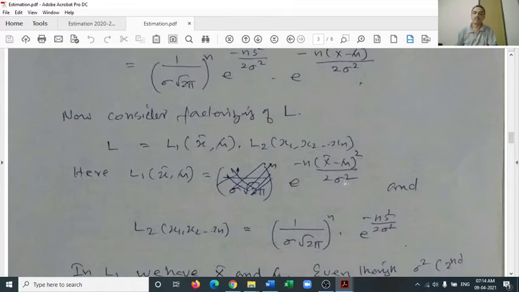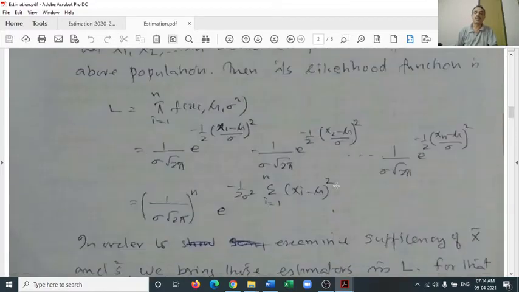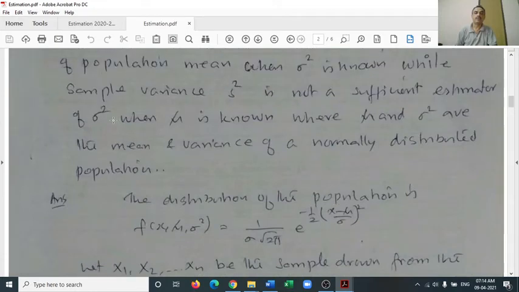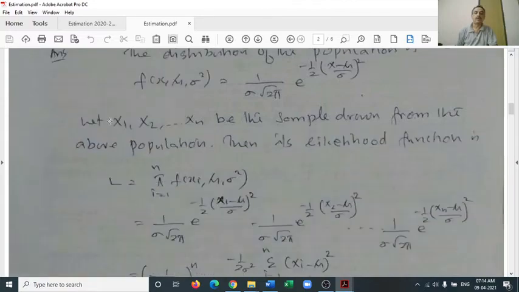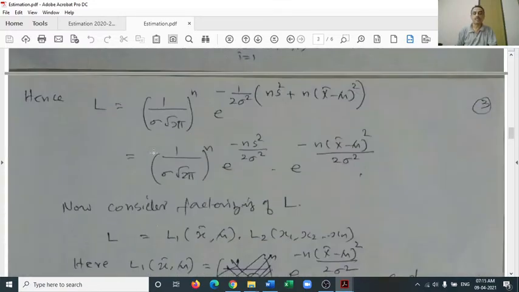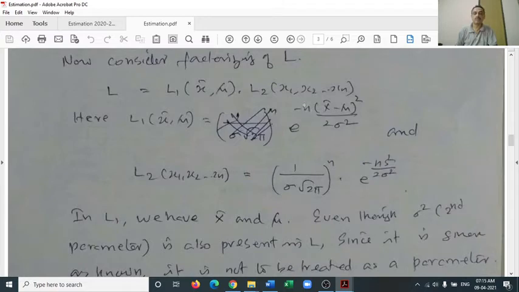But we can treat it as a constant like 2, since in the question sigma square is given as known. So when a parameter is given to be known, it cannot be considered as a parameter. It can be treated as some constant of that function. So sigma square is just like 2 or n. Therefore, this is only a function of x bar and mu.